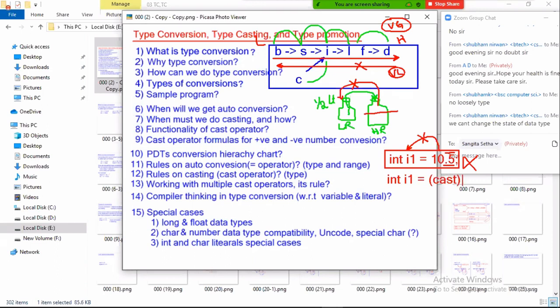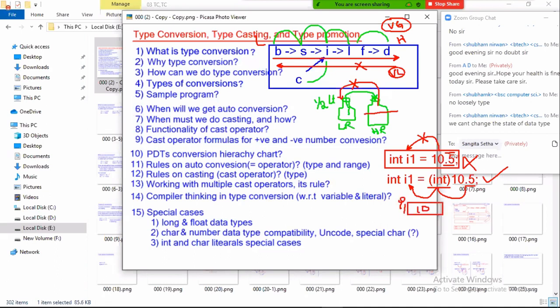The operator name is called the cast operator. You place the bracket, inside the bracket you place a data type. You want to convert to which data type? That data type you have to write in the cast operator, and you have to specify the value here. By writing this cast operator, I'm informing the compiler, I want this value as an int. As much value you want to remove, make it an int, and then store in this int variable. Then the compiler accepted. Okay, you gave permission. I will cut this 0.5 and take this 10 and store only 10 in the I1 variable.